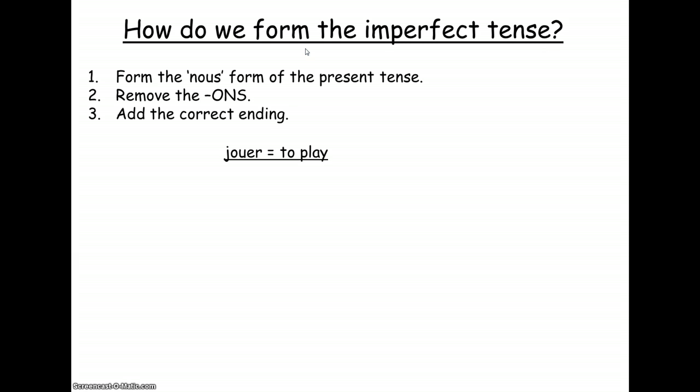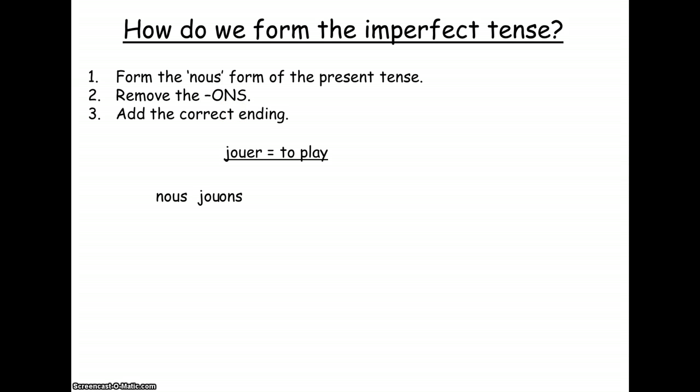Let's look at that in practice. If we start with our infinitive from the dictionary, jouer means to play. And first stage is to form the nous form of the present tense. So if you're not sure how to do that, you need to look over the lesson on the present tense. But we remove the ER from the infinitive and we put on the ONS. And of course we add nous. Nous jouons means we play. And that is our starting point. That is stage 1 for the imperfect tense.